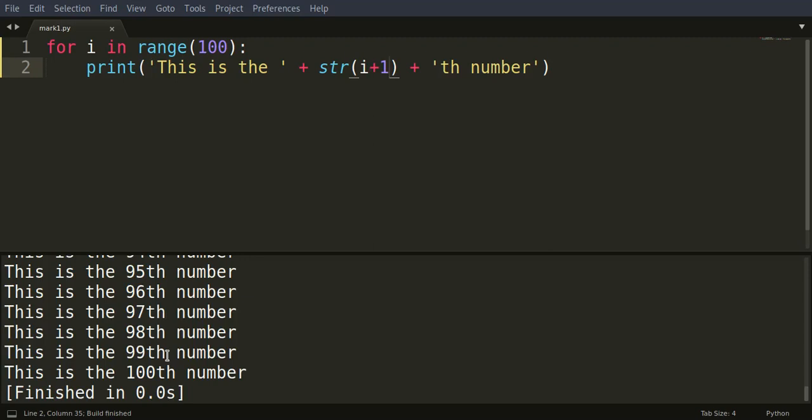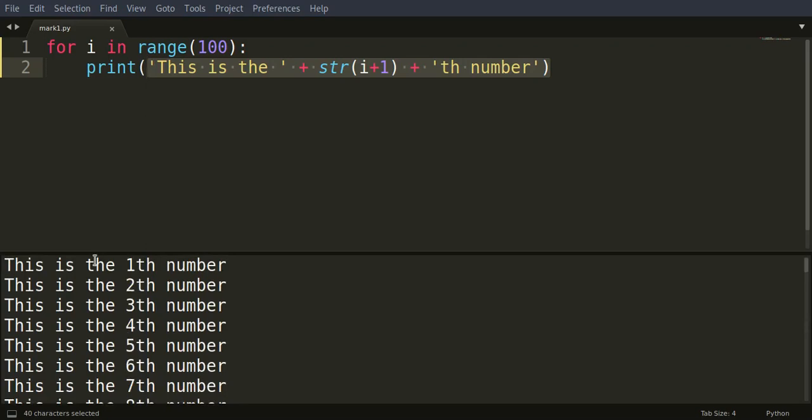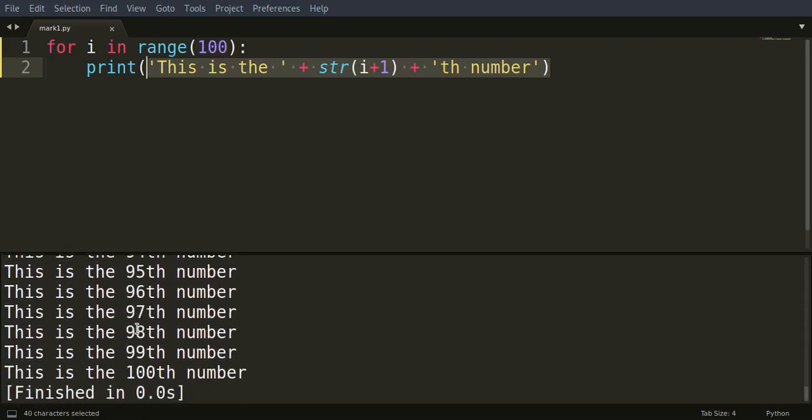You have to write this much, and looking at it for the first time, you won't even understand what is supposed to print. It prints the first number, fourth, fifth, sixth, and it's just tedious. It's a hassle, and you are not supposed to do this. Programming is supposed to make your life easy.